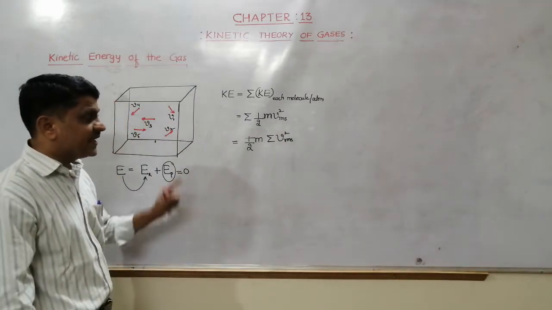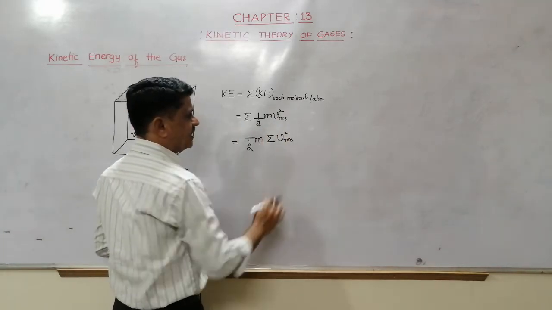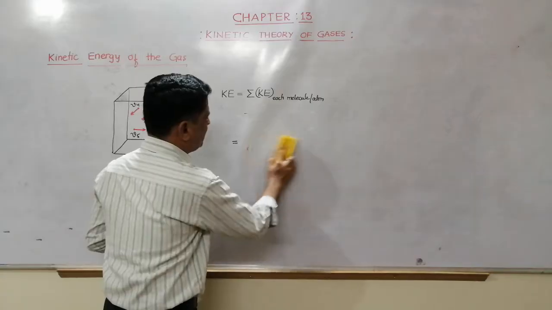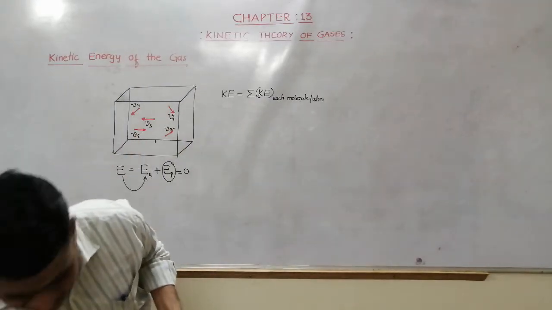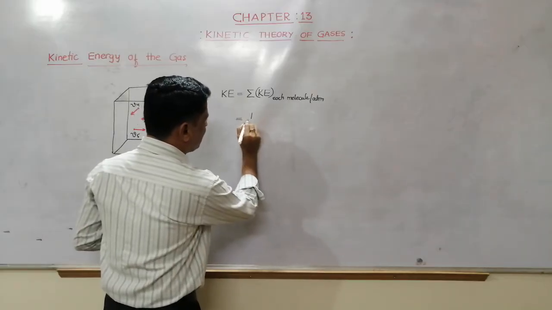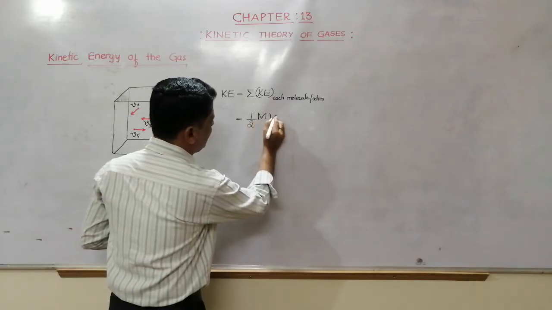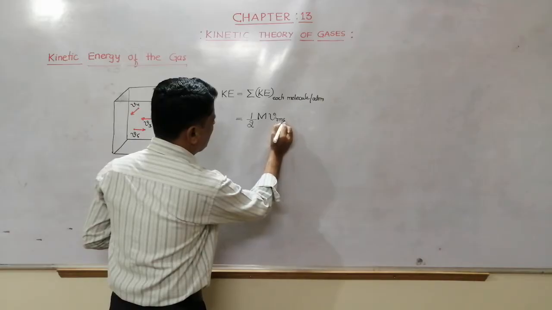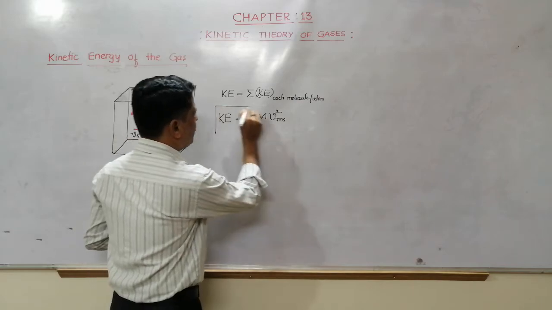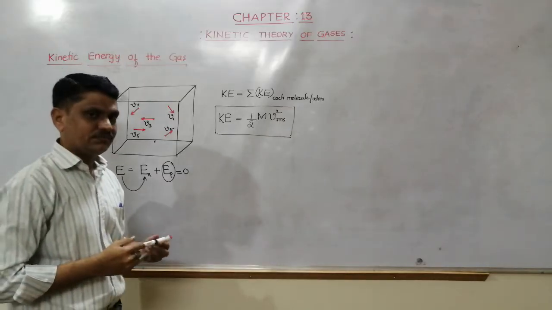Or otherwise directly also we can write. This is for one molecule. If I take the sum of all, then we get half M, where M means mass of the gas, into v rms square. This is the kinetic energy of the gas. This itself is the energy of the gas. Please note down.